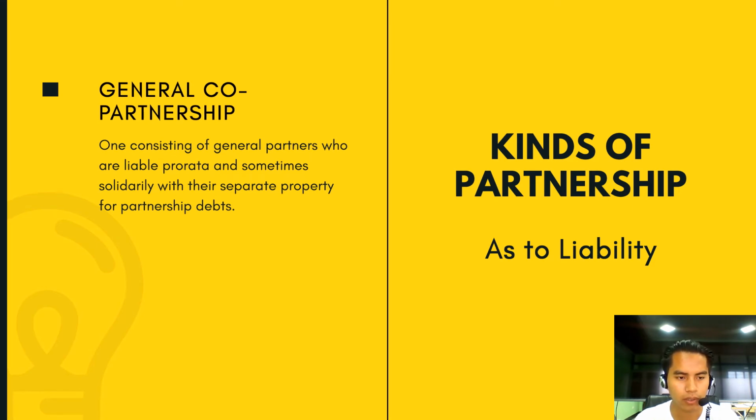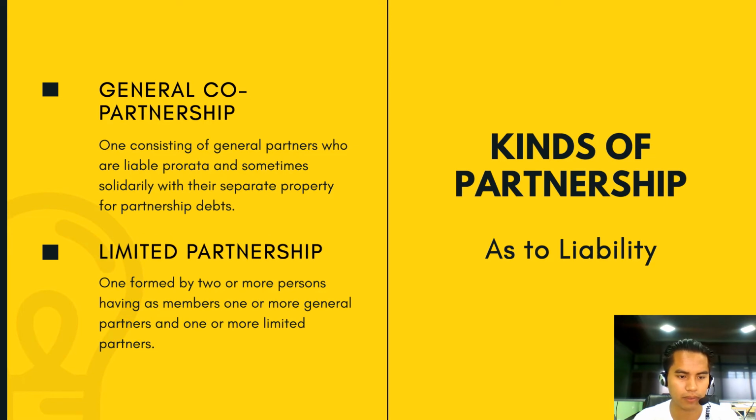In here, all the partners are general partners who are liable pro rata and sometimes solidarily with their separate property for the partnership debts. And we have the limited partnership, where two or more persons have one or more general partners and one or more limited partners.